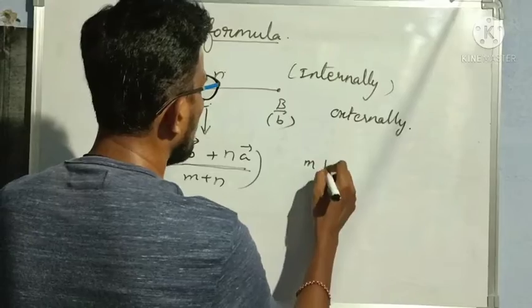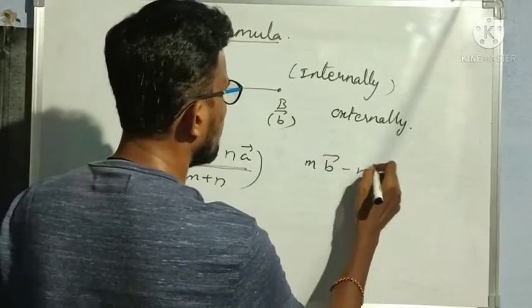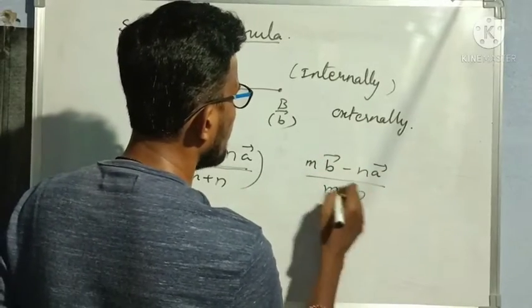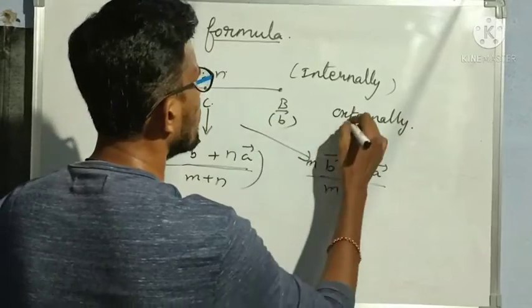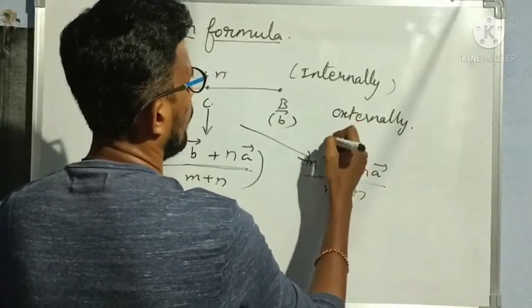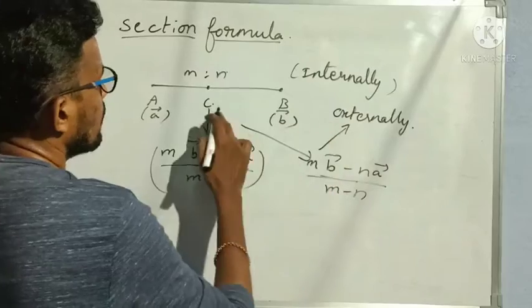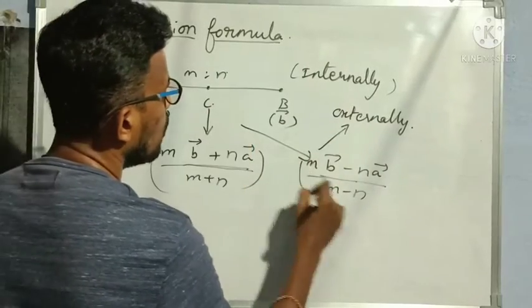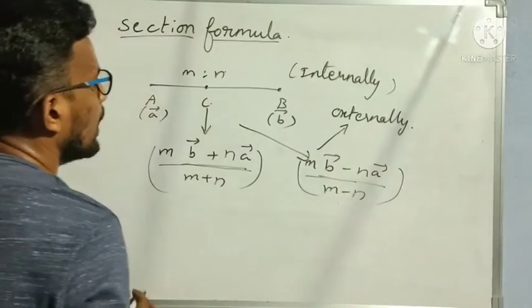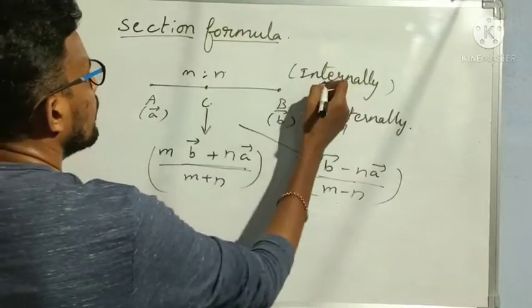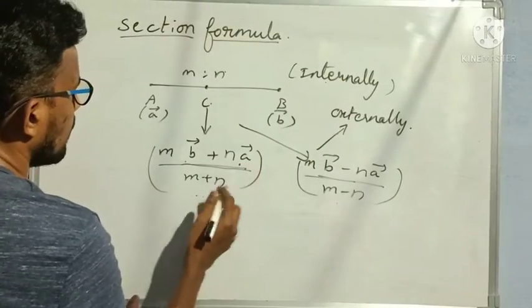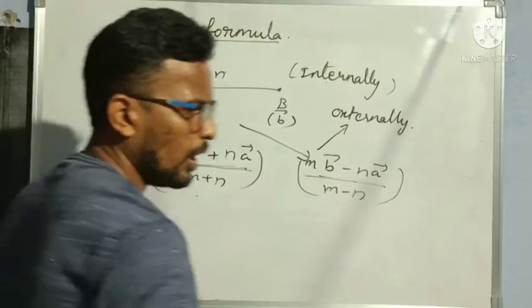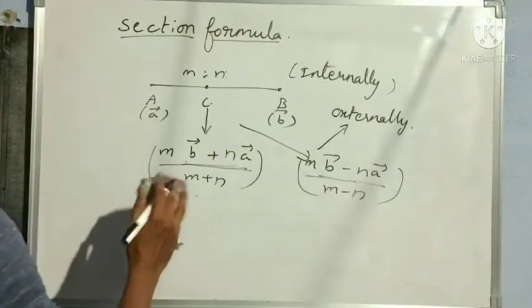So it becomes m b bar minus n a bar by m minus n, when it is externally. If it is internally, then it is m b bar plus n a bar by m plus n. So these two are also very important.